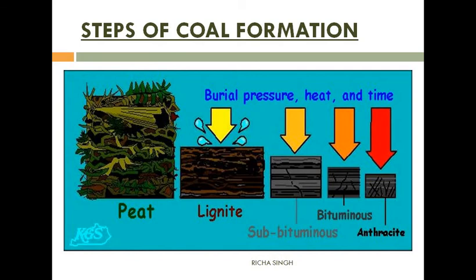Now why is it known as a fossil fuel? Because it is formed from the remains of vegetation. Therefore it is known as fossil fuel. One more thing I would like to tell you here is that coal is primarily made up of carbon, but in some quantity it contains hydrogen, oxygen, nitrogen and some amount of sulfur also.